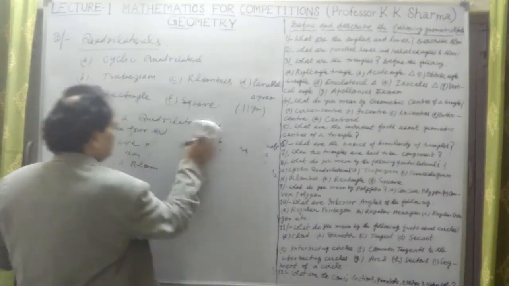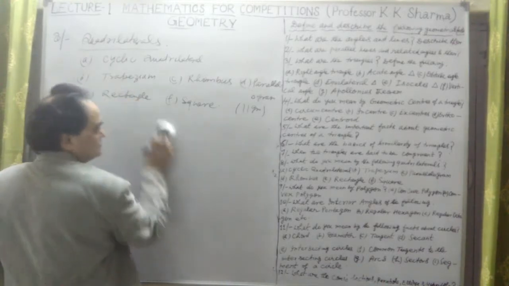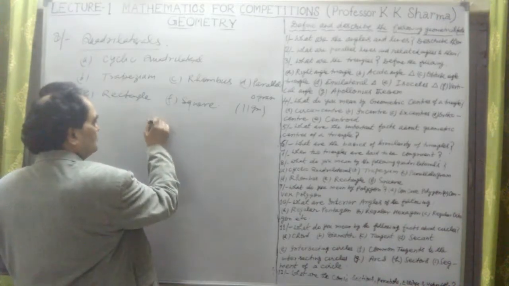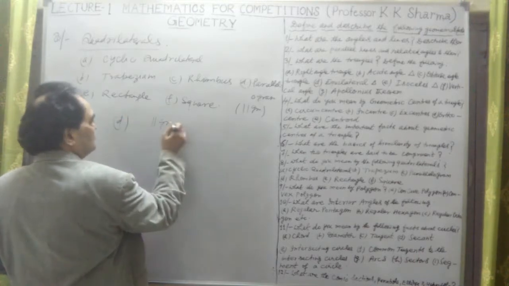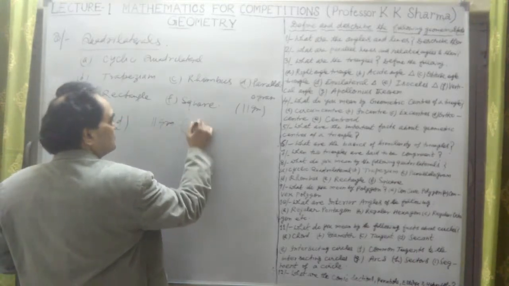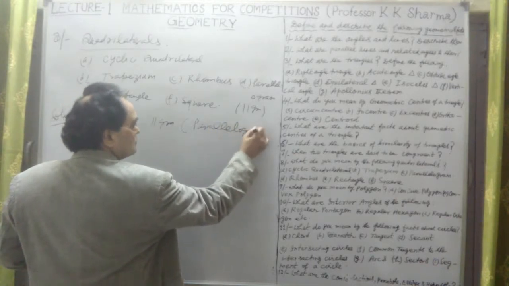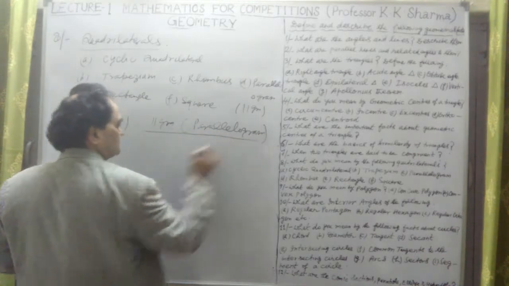Let me talk about the parallelogram. What is a parallelogram here? What is special about a parallelogram?